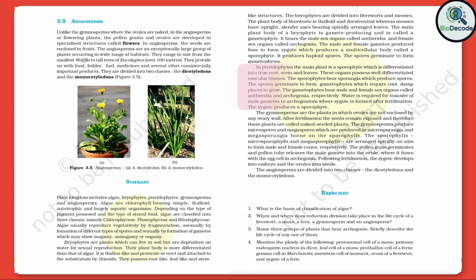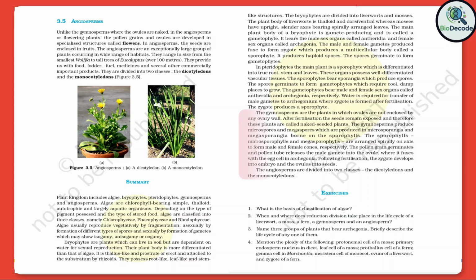In pteridophytes, the main plant is a sporophyte, which is differentiated into true root, stem, and leaves. These organs possess well-differentiated vascular tissues. The sporophytes bear sporangia, which produce spores. The spores germinate to form gametophytes, which require cool, damp places to grow. Gametophytes bear male and female sex organs, called antheridia and archegonia, respectively. Water is required for transfer of male gametes to the archegonium, where the zygote is formed after fertilization. The zygote produces a sporophyte.